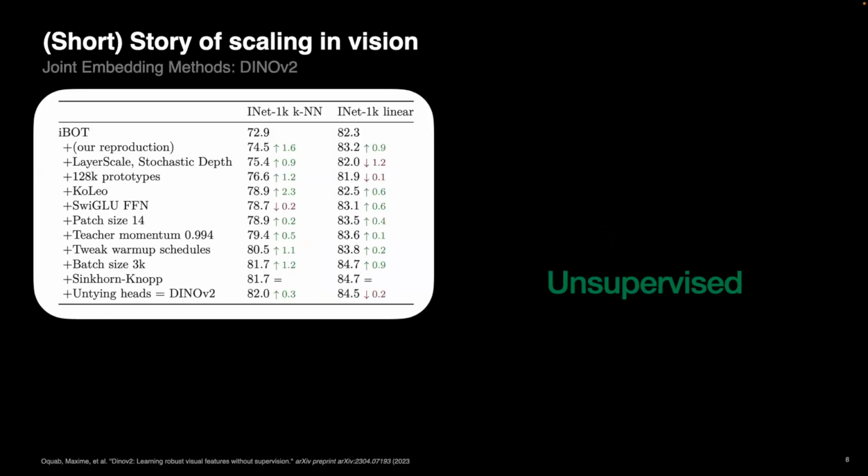Now, if you look at other really popular methods like DINOv2 or joint embedding methods in general, there is this very famous table in the DINOv2 paper, which needs tons of tricks to make it work well. It needs an EMA teacher, it needs schedules for the weight decay, schedules for the momentum, schedules for everything to function well. And while the performance is extremely good, it's very brittle. It's very hard to scale and very hard to push further. So in that sense, it's extremely challenging to scale in terms of parameters.